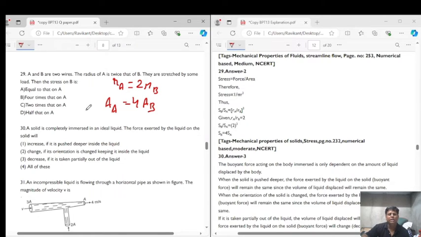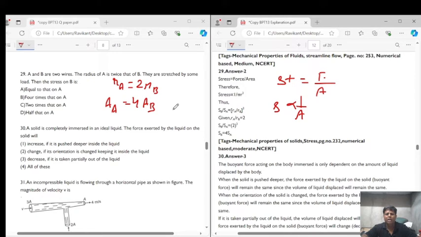So see, what is stress? Stress is force upon area. So it means stress is inversely proportional to area.